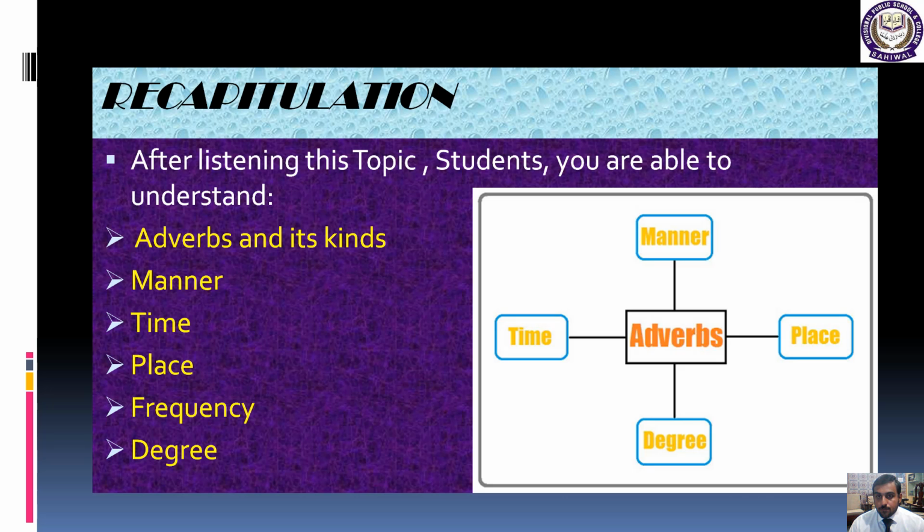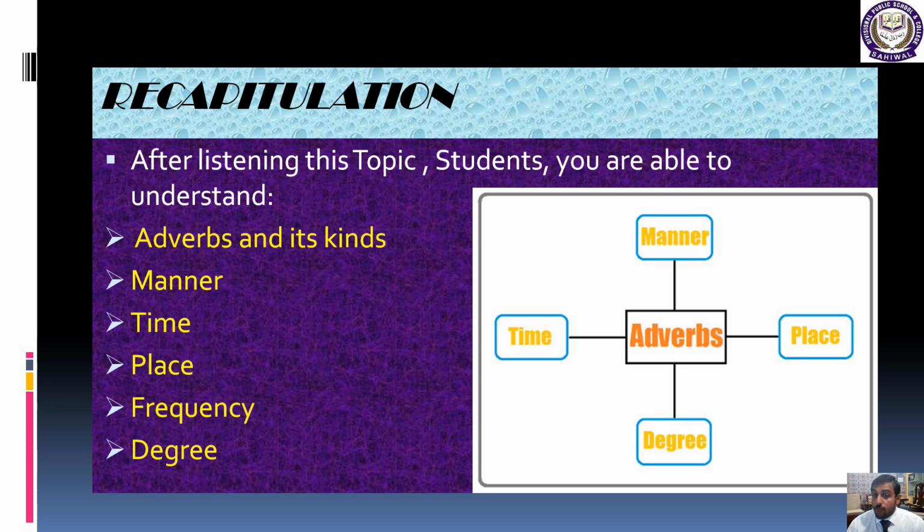Okay, good. So now in this slide, the recapitulation. I hope, students, that after listening to this topic you are able to understand what an adverb is, how it works, and the definition of adverb. After that we discussed the kinds of adverbs.